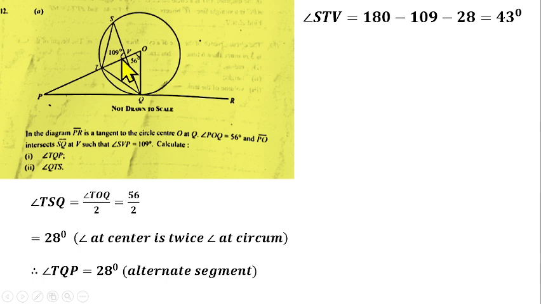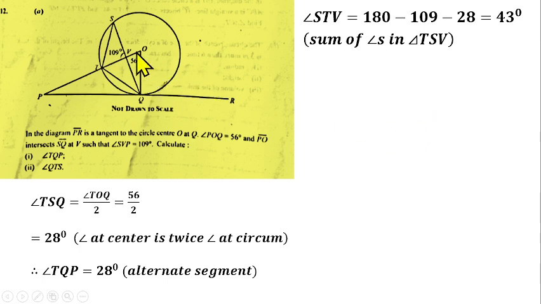We are given this angle to be 109, so we can find angle STV by removing these two angles from 180 using the sum of angles in a triangle. So angle STV will be 180 minus 109 minus 28 degrees, which gives us 43 degrees. The reason being the sum of angles in a triangle. So we know this angle here to be 43 degrees.